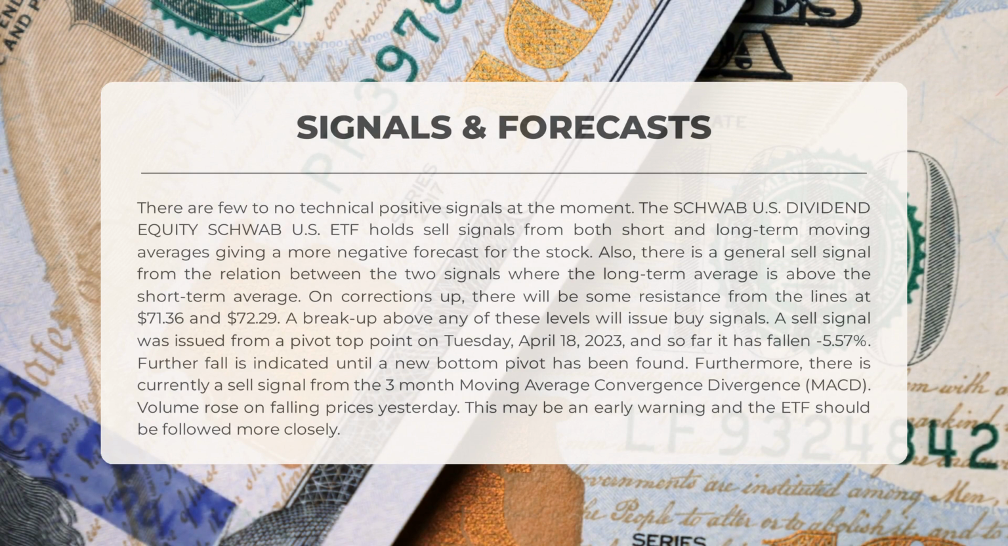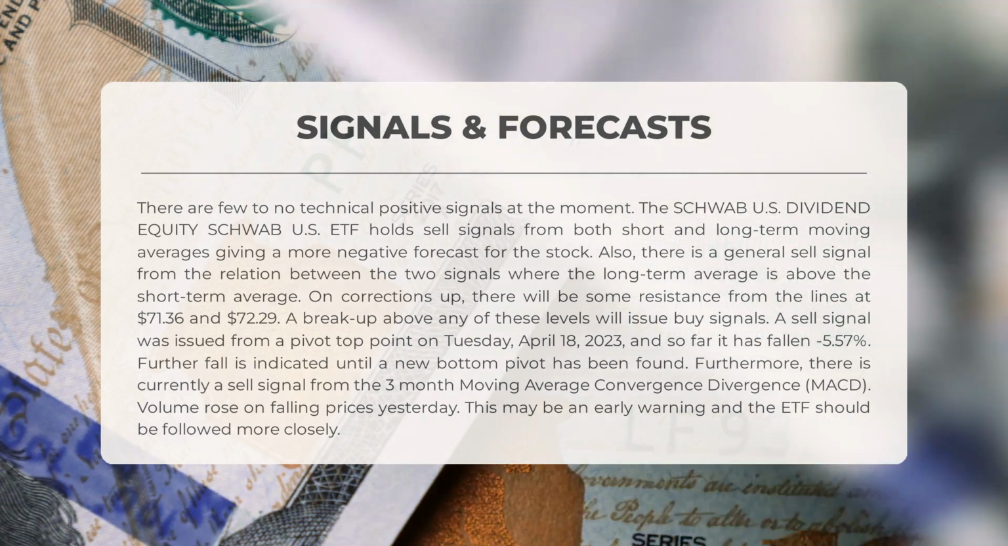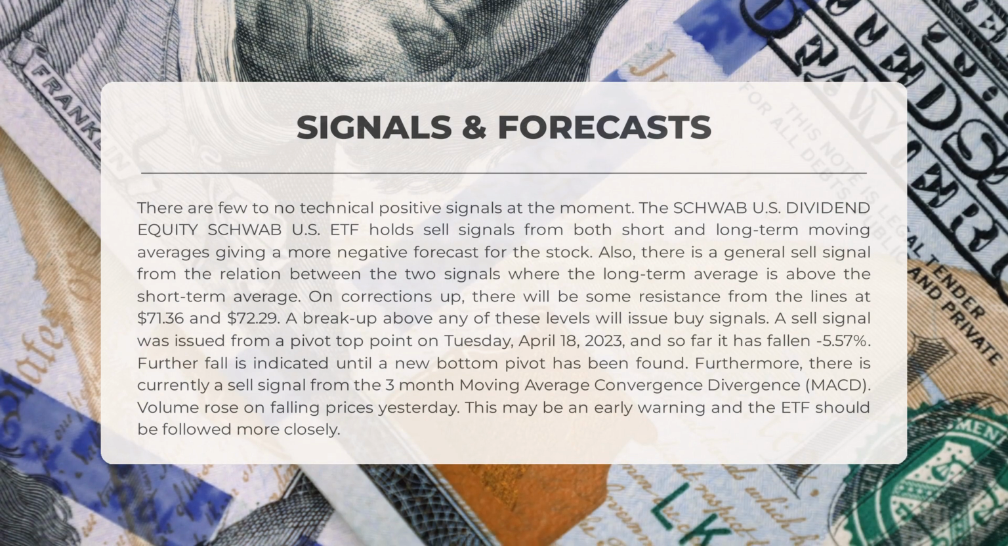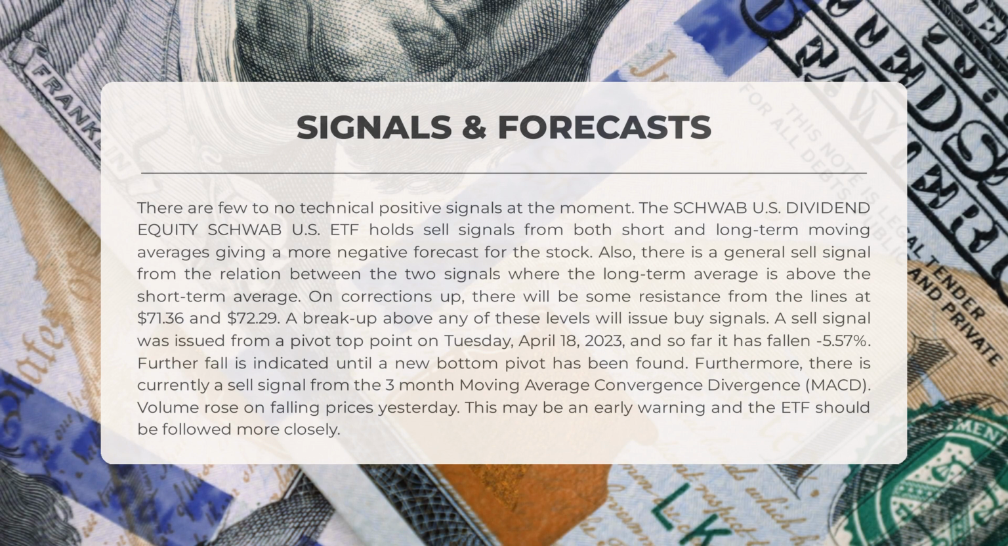A sell signal was issued from a pivot top point on Tuesday, April 18, 2023, and so far it has fallen -5.57%. Further fall is indicated until a new bottom pivot has been found. Furthermore, there is currently a sell signal from the 3-month Moving Average Convergence Divergence, MACD. Volume rose on falling prices yesterday. This may be an early warning, and the ETF should be followed more closely.